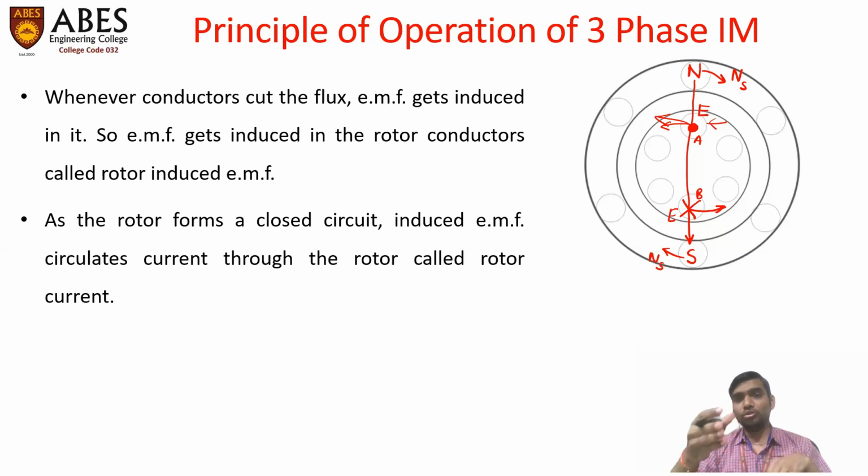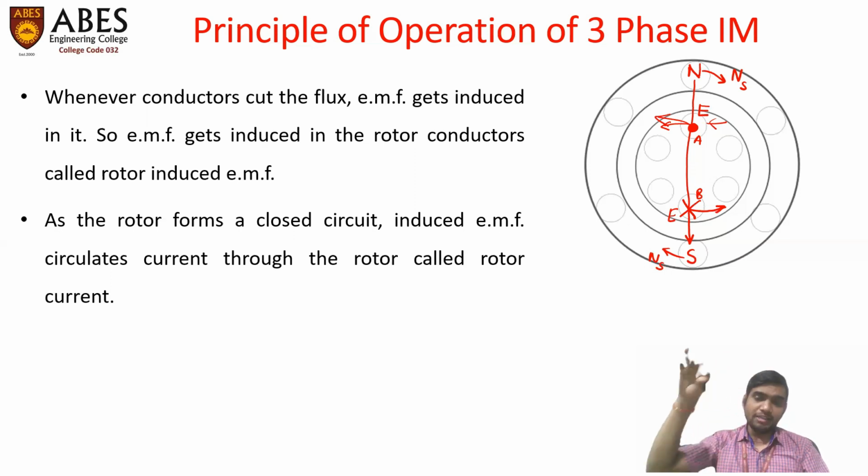So due to this induced EMF, a current will circulate in each rotor conductor. Till now, the generating action is completed. Generating action means a rotating magnetic field induces an EMF in each rotor conductor. Now, the motoring action will take place.